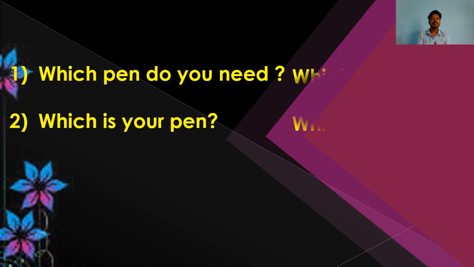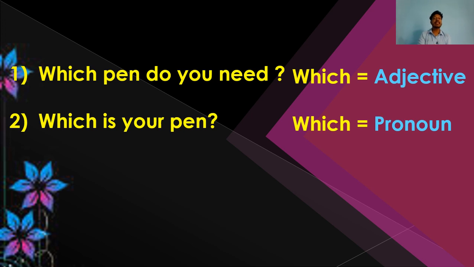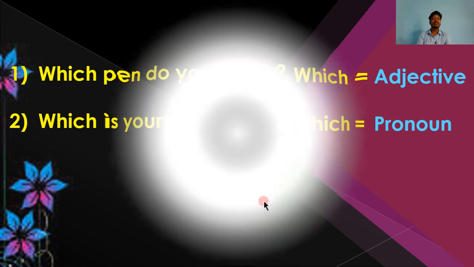Okay. Here in the first sentence which is used as adjective, because here pen is being modified by which, and in the second sentence there is a verb after which. So here which is used as pronoun. Okay. So go to the next page.